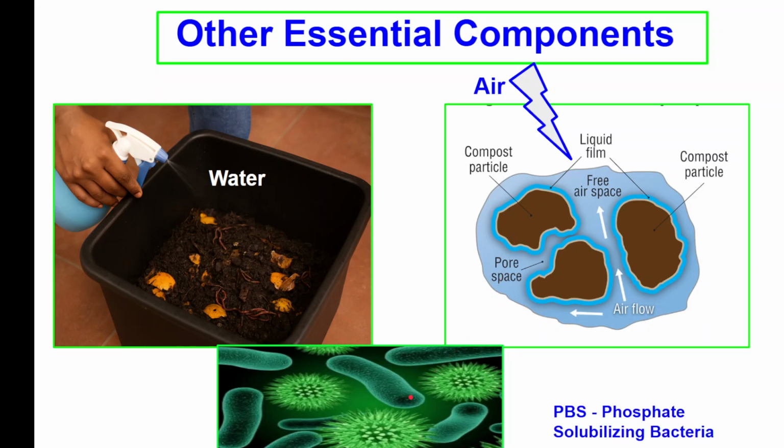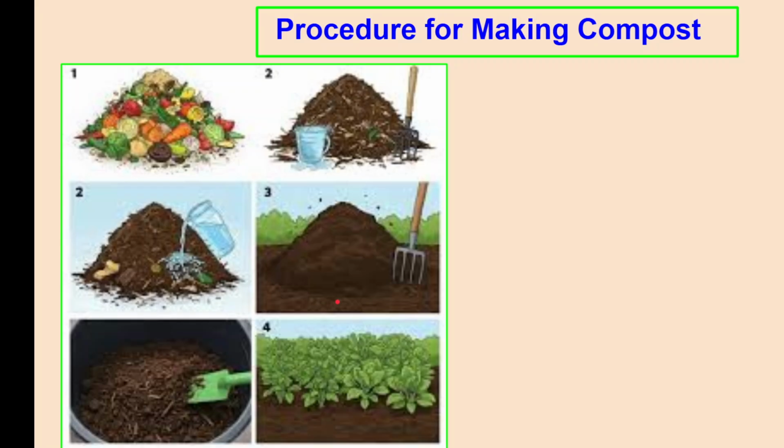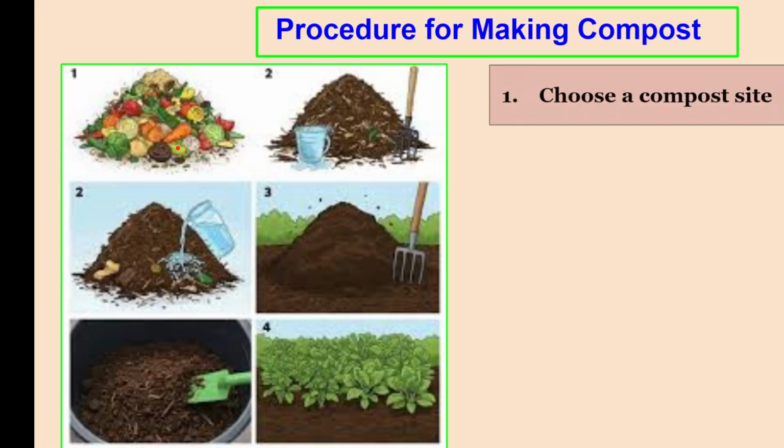Apart from that, you also have phosphate solubilizing bacteria. This you can get as a powder or also as a liquid that you can add a little bit to the compost. So you can make compost in a tub or any waste buckets or any waste paint buckets. Anything can be used. So you have to make all these waste materials ready. Then you have to pile them up one by one. So you have to choose a compost site first of all.